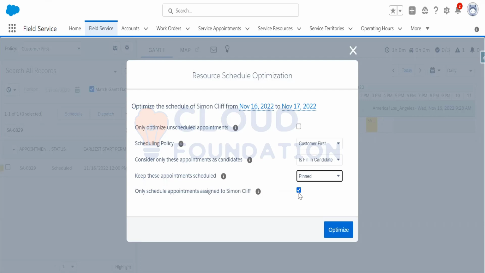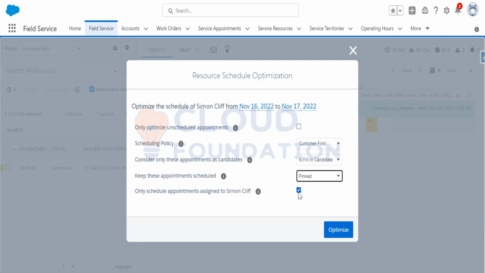I will uncheck this service appointment so that it will optimize. It will find out the best service resource. Suppose Simon Cliff is taking a long time to complete one service appointment, some emergency is happening, and it is taking a long time compared to the usual schedule and time.